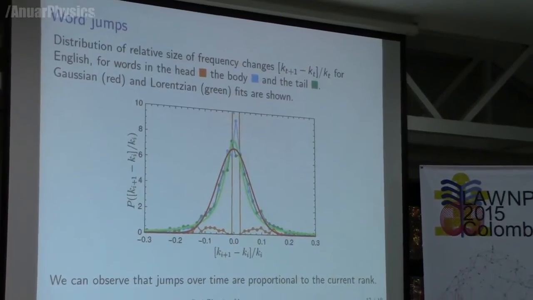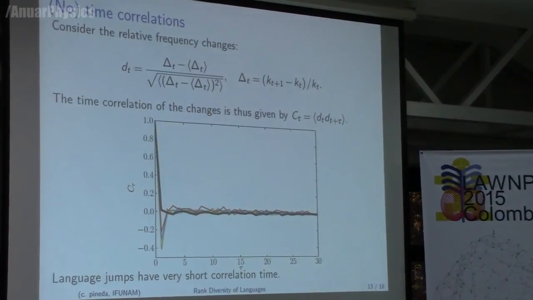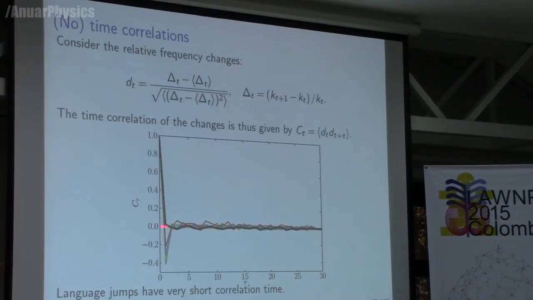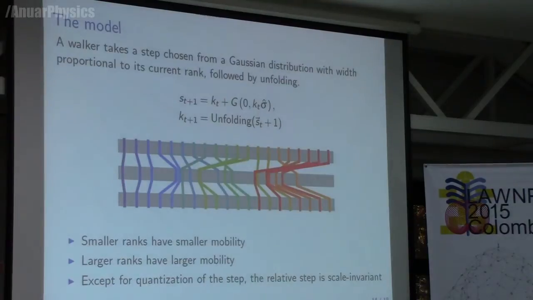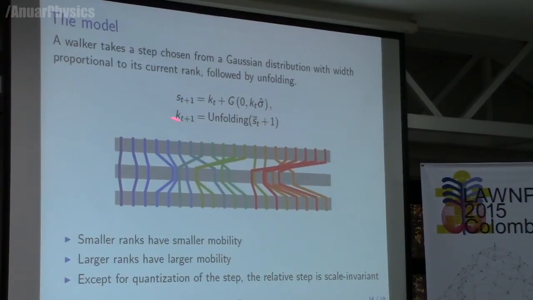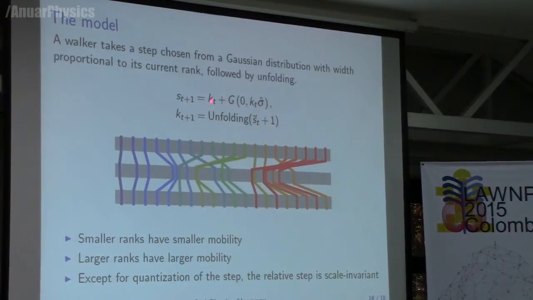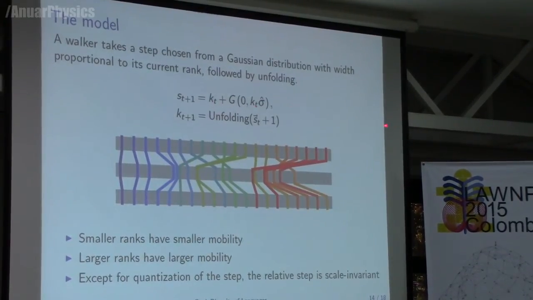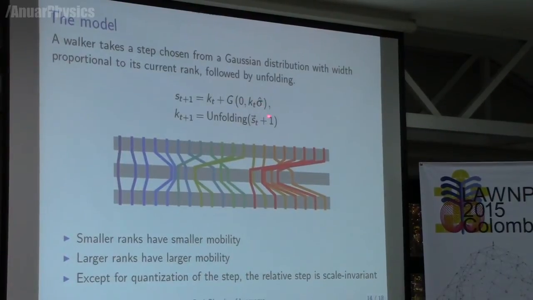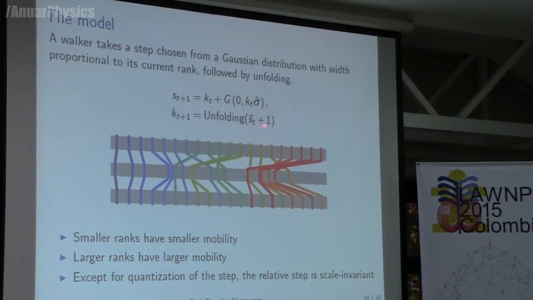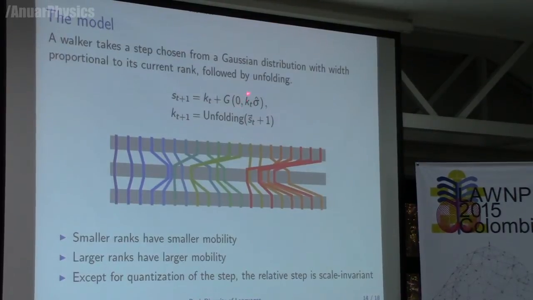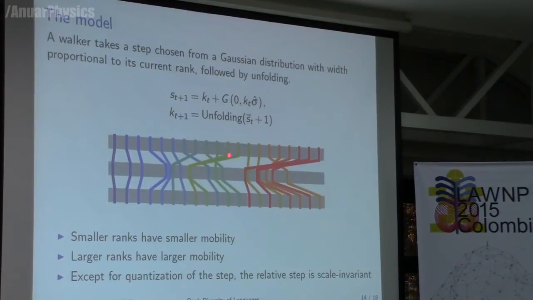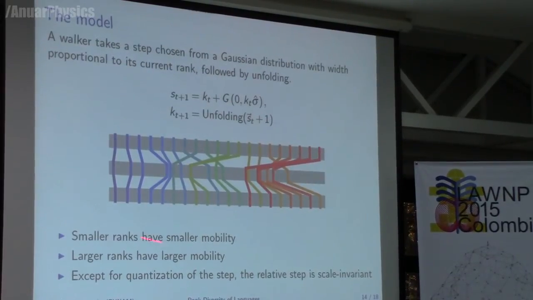And this suggests one more piece of information: there are no correlations, essentially, or the correlations have a very short time. And so this is the model that we came up with. We have the rank at time t, and to this we add a Gaussian number, and the width of this jump, which is this term here, is proportional to the current rank. So this is a scale invariant Gaussian random walker. And then with this we do a sort of unfolding, and this model is depicted here in the slide.